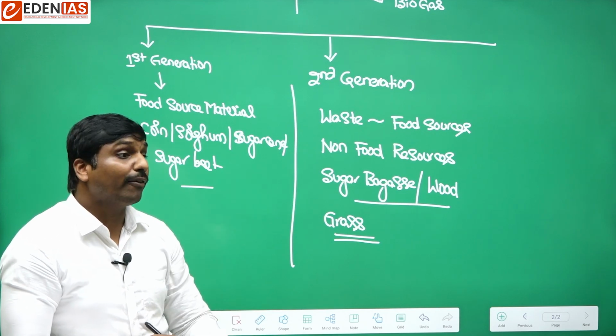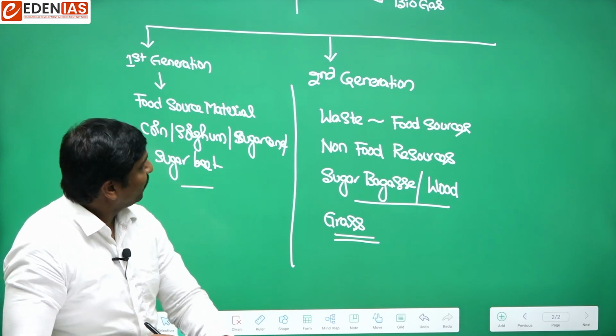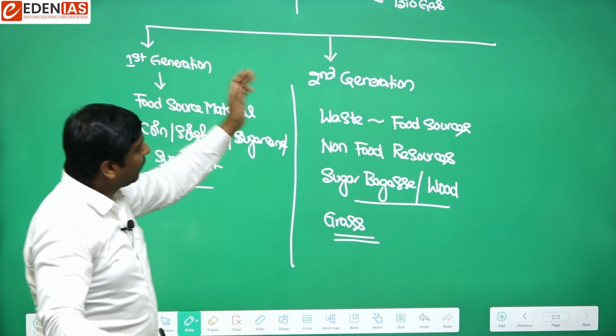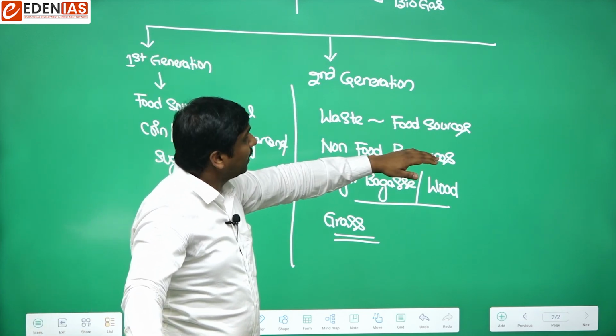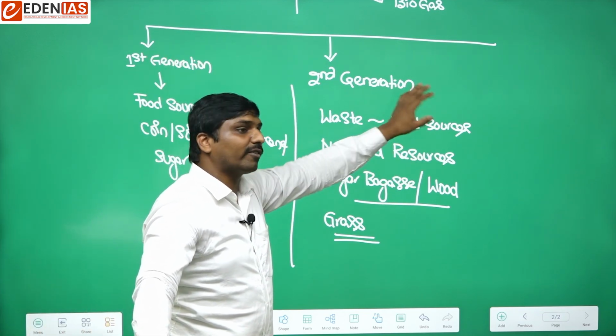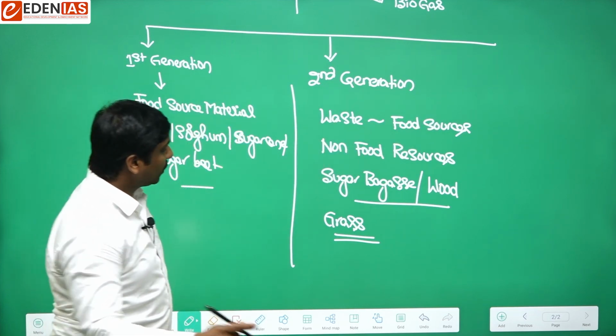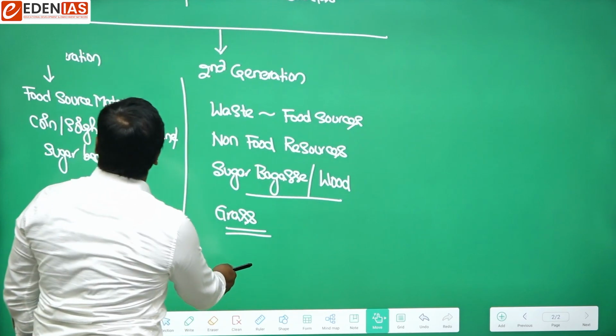They are all non-food resources. If you are using food sources, that becomes first generation biofuel. If you are using non-food resources or the waste material derived from food sources, then it becomes the second generation biofuels. That is one basic difference that you have to remember.